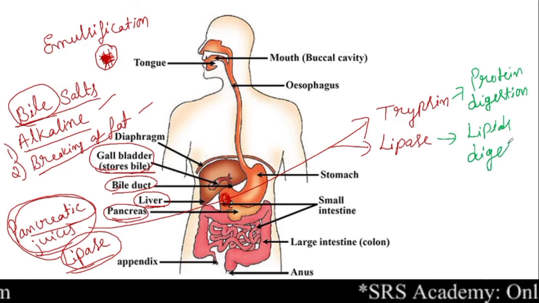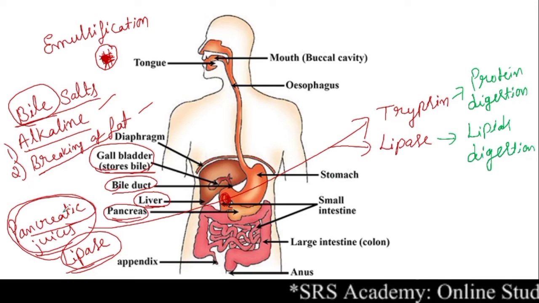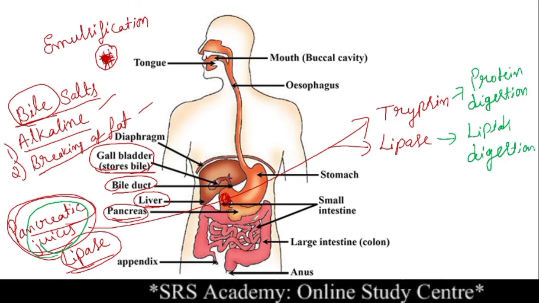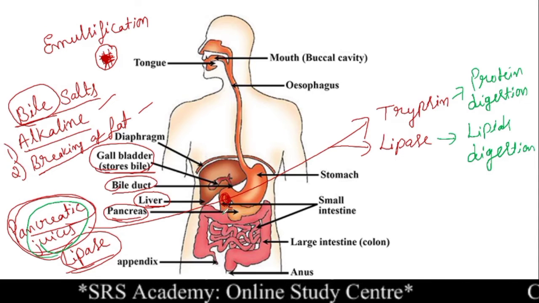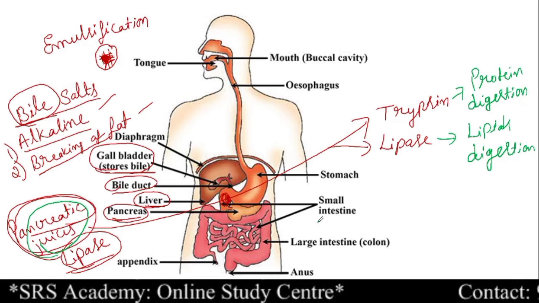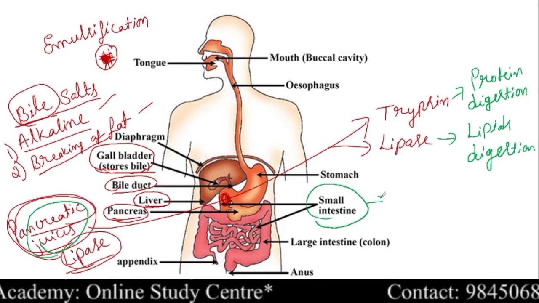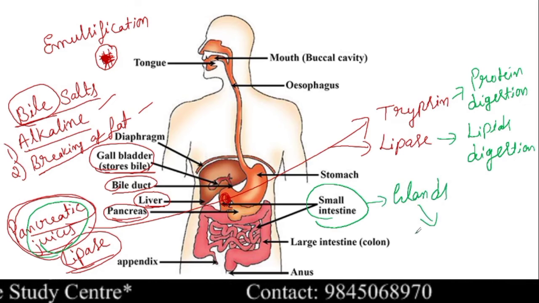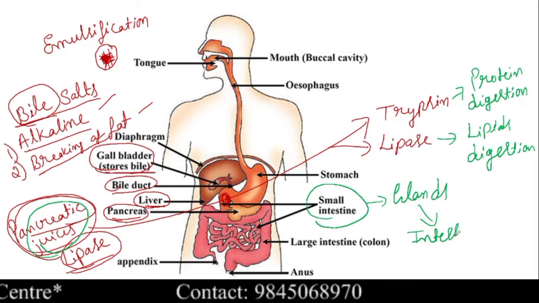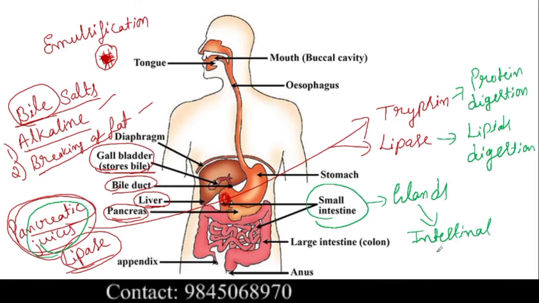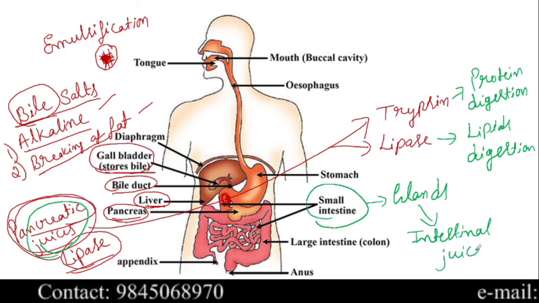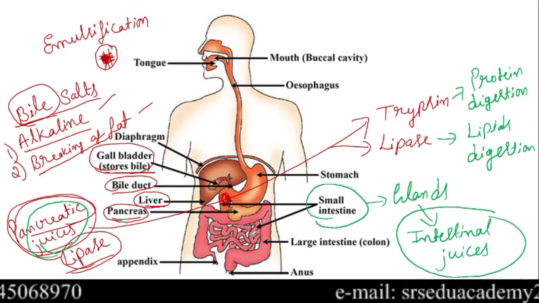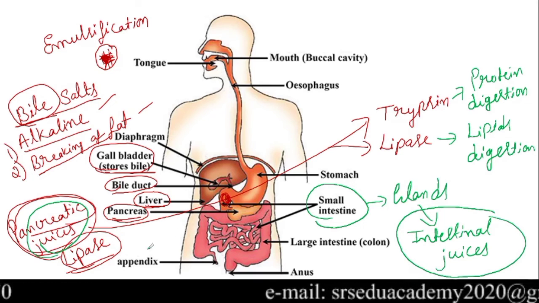So these are the functions of the secretion of our pancreatic juices. Now the food moves into the small intestine. Whenever the food is moving in the small intestine, this small intestine also contains some glands. These glands also secrete intestinal juices. These intestinal juices also help in the breakdown of the food in the small intestine.